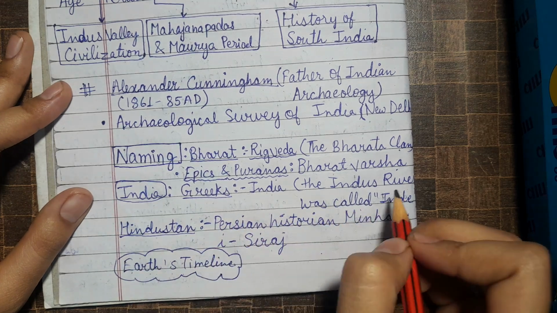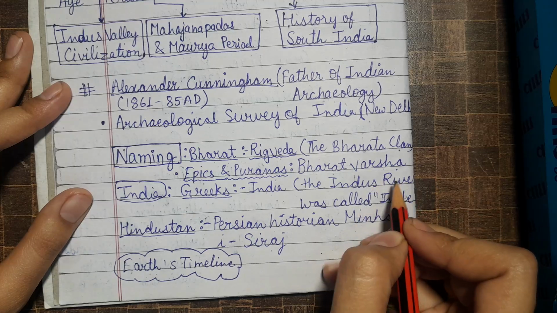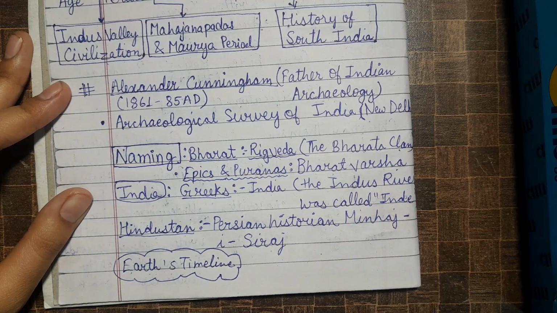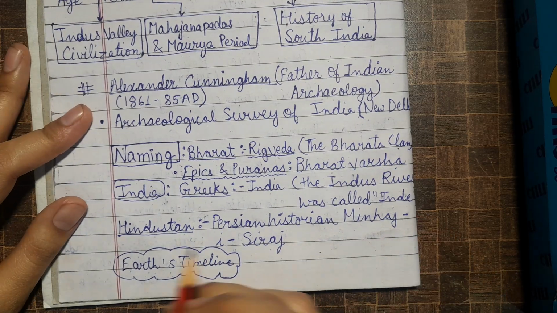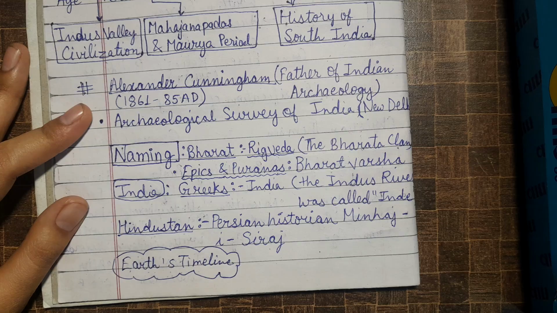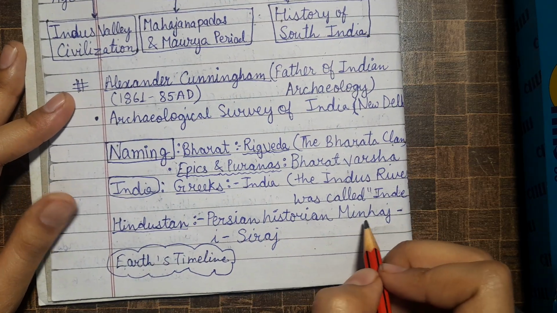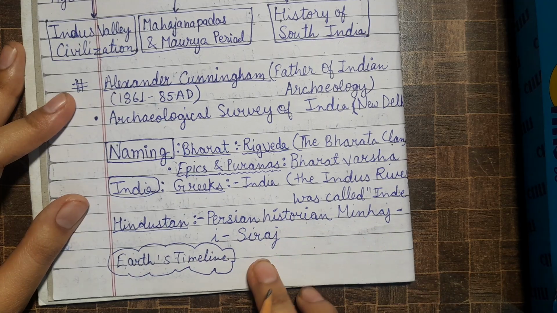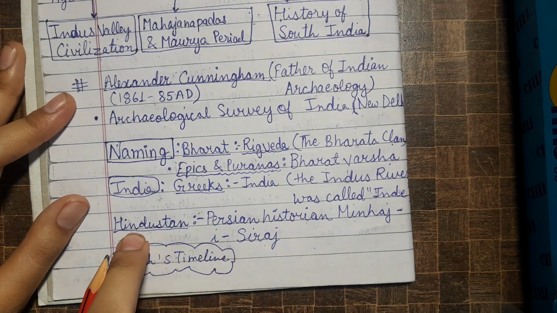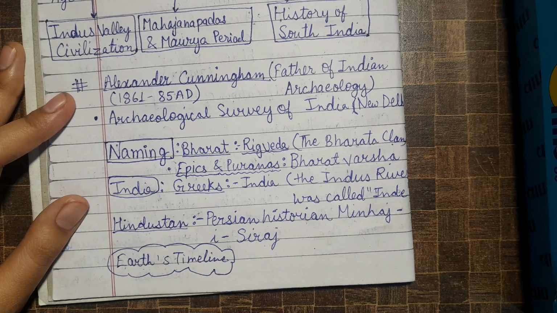It is from the Indus River, which was called Indi in earlier years. Okay. Then Hindustan: we got the name Hindustan from the Persian historian Minhaj-e-Siraj.